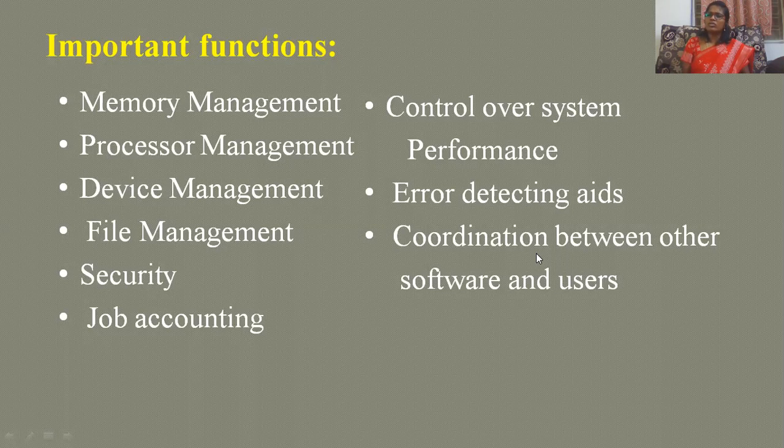Next is control over system performance, as it has to take care of all the information, as our CPU works, our keyboard works, our printer works. So it is monitoring everybody. So it has control over system performance.